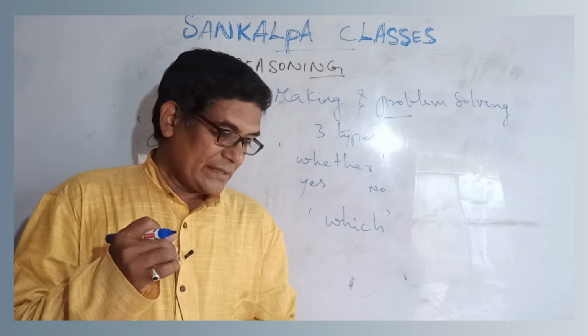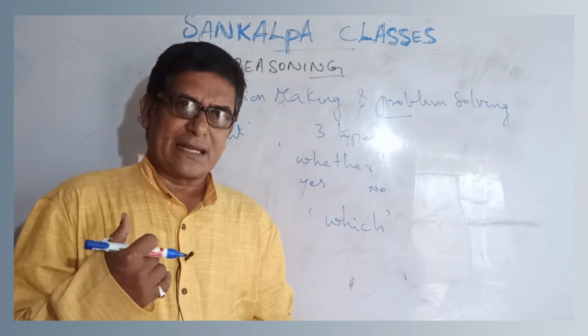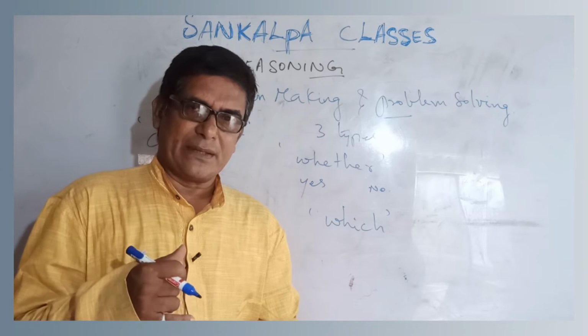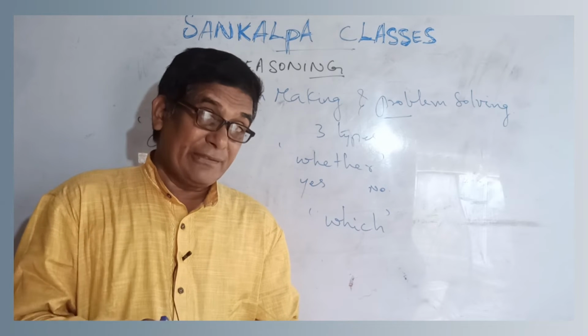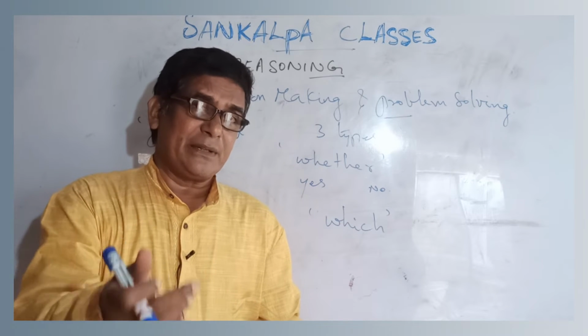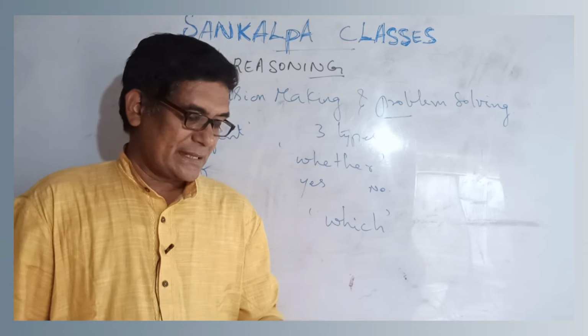An example of a contingent decision: I can appear in the civil services examination myself. When? Only if I complete the syllabus in the right time. This is the first example of a contingent decision.